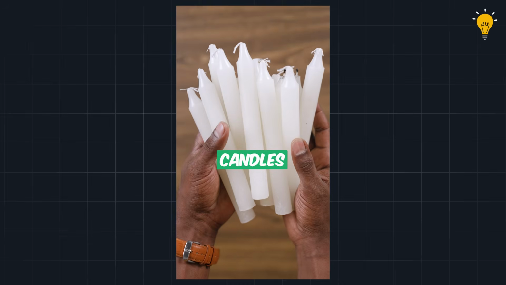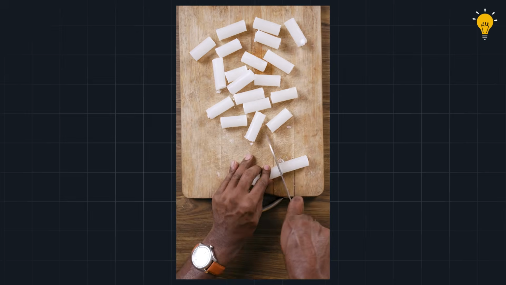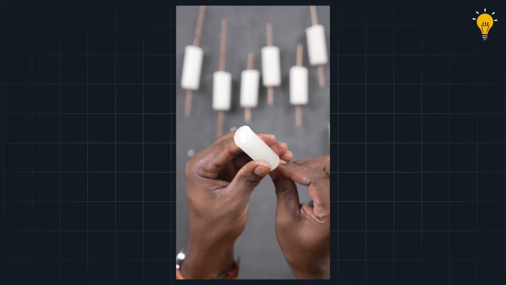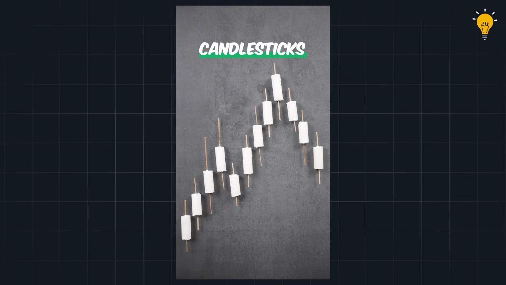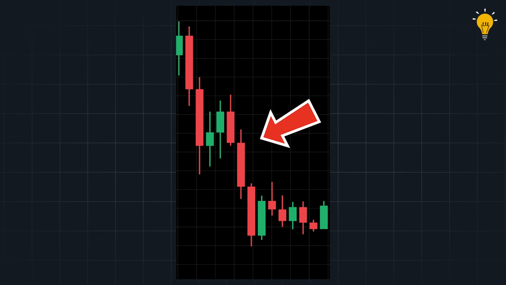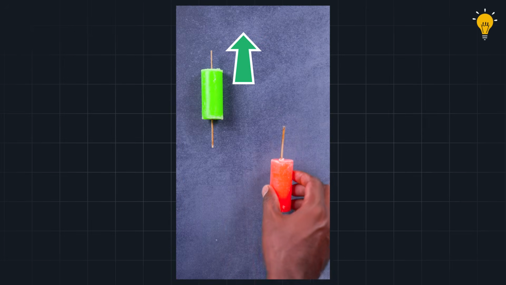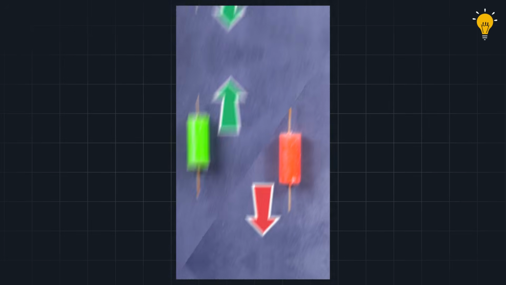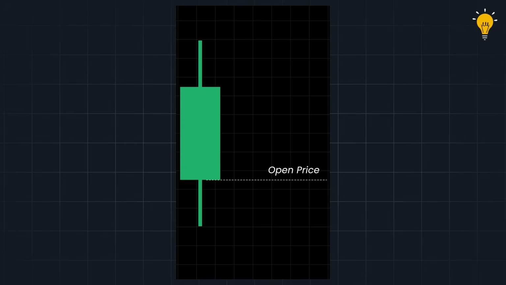These are candles. And these are sticks. If you stick them together, they will become candlesticks. You would have seen them in the stock market graph. What do they even mean? There are two colors in candlesticks. Green color, prices going upwards, and red color, prices going downwards. The lower body is the open price of the stock. The upper body is the closing price. In the red candles, it is the opposite.